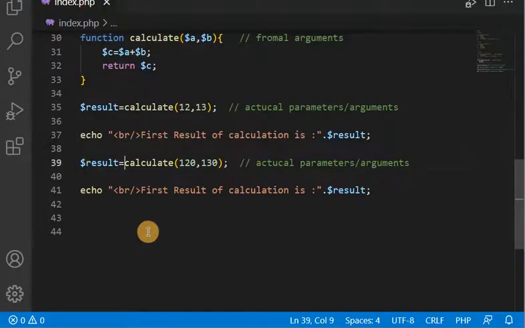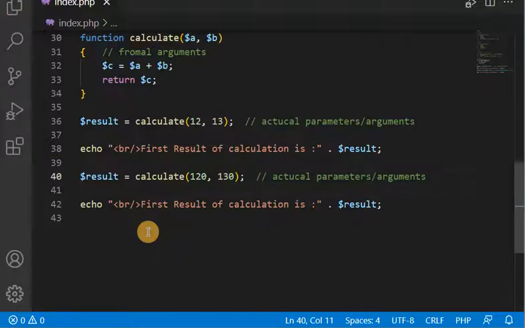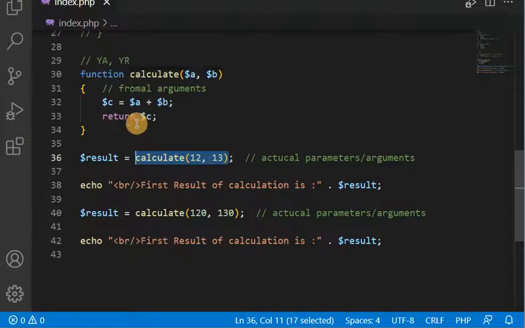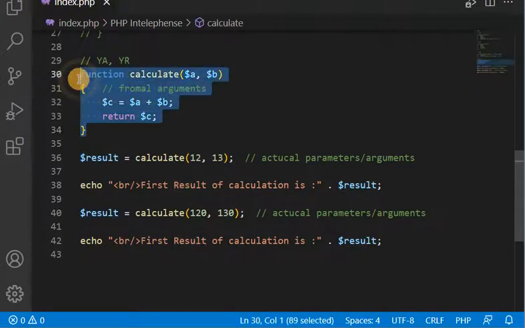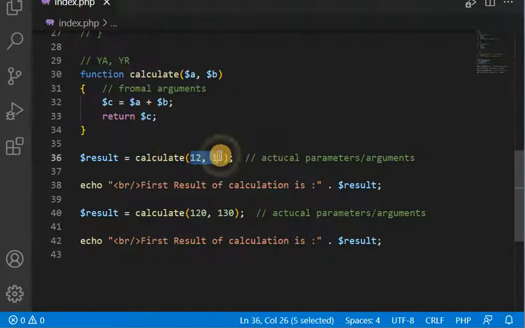This is the same as giving an instruction to the cook. If you give the instruction in the morning, the cook will prepare breakfast. If you give it in the afternoon, the cook will prepare lunch. If you give it in the evening, the cook will prepare dinner. In the same way, whatever argument we pass, on the basis of that it gives us the result. The function is same, the cook is same, but the input and output change. When we pass 12 and 13, it gives us 25. When we pass 120 and 130, it gives us 250. You can see, this is the second result.